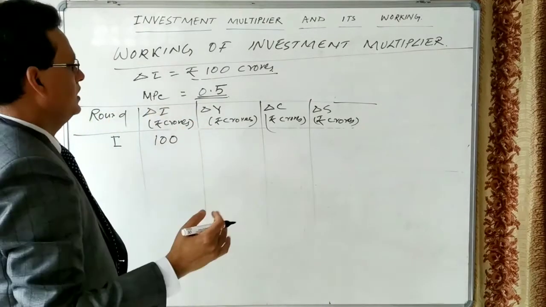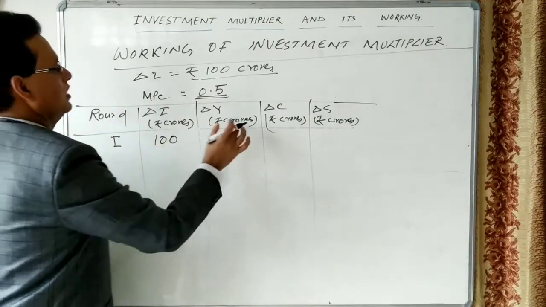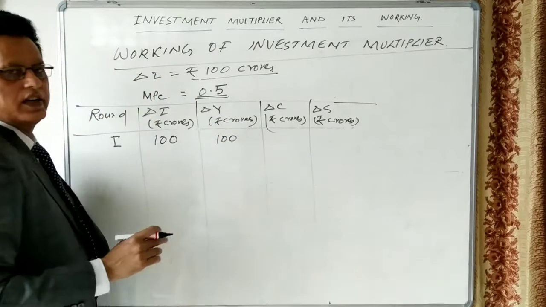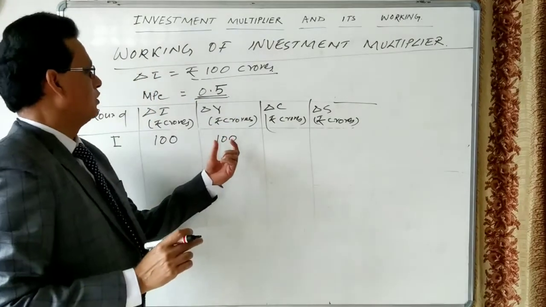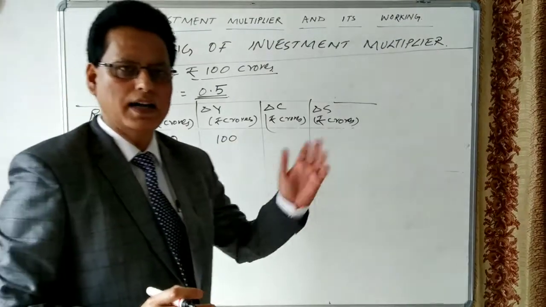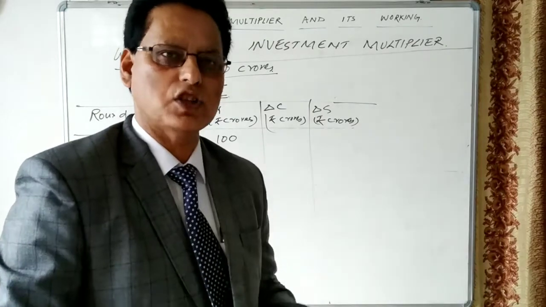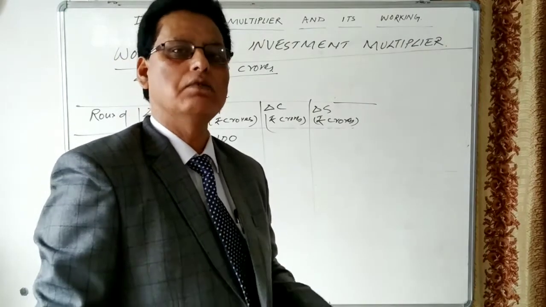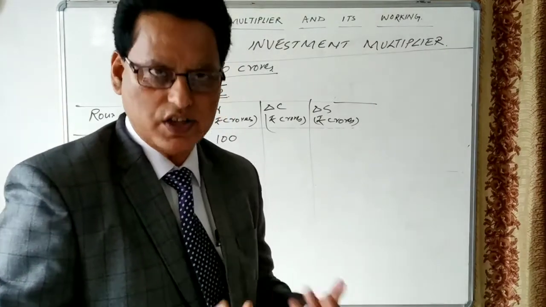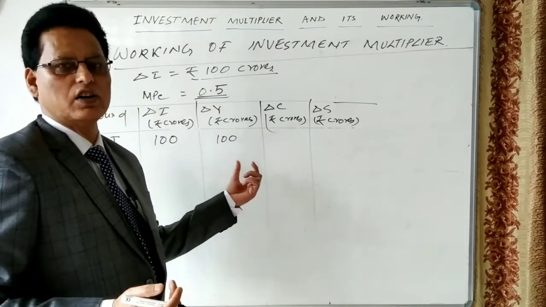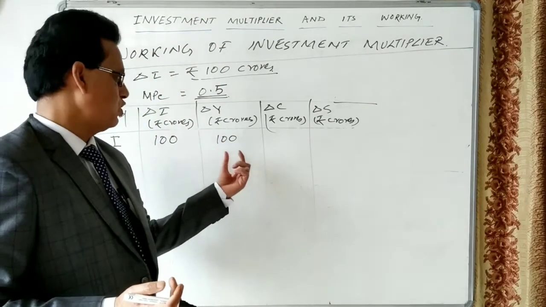On the other side, income will increase by 100 crores, because the government will buy the different items used in construction of roads, or make payments to the workers or contractors. So the income generated is worth how much crores?